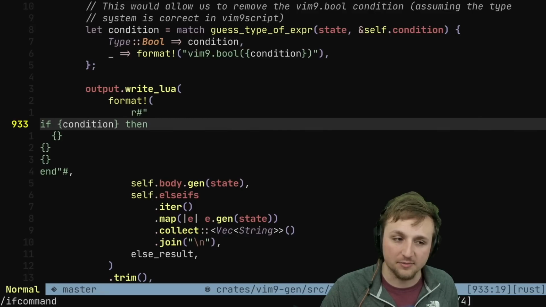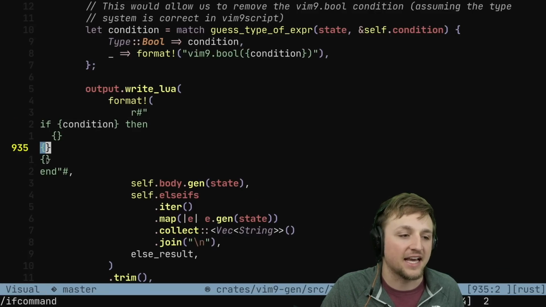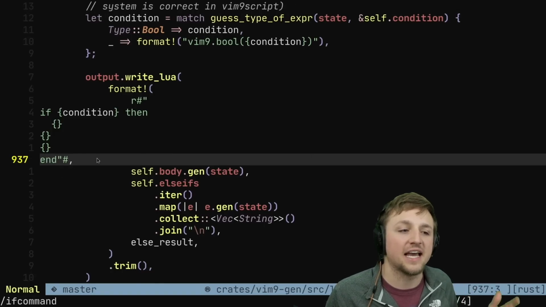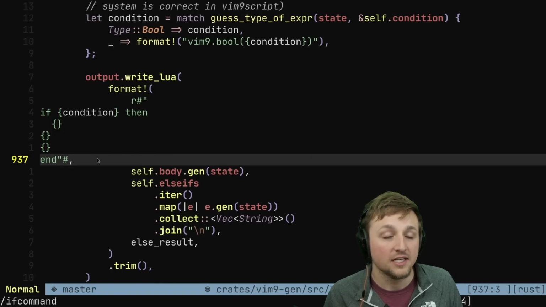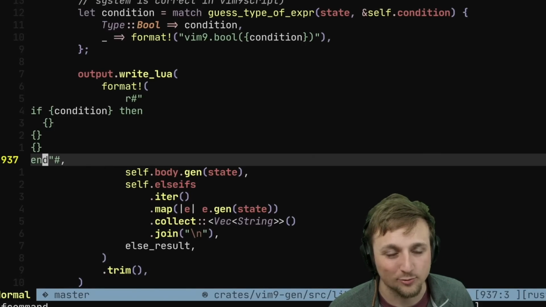Right? So if we have an if command, we have some condition. Inside of here, we have a body. There might be some else ifs. And then at the end, we have some else result. And then it's the end of this if condition. We can see exactly what that looks like. And there's a special little treat that goes with it as well.